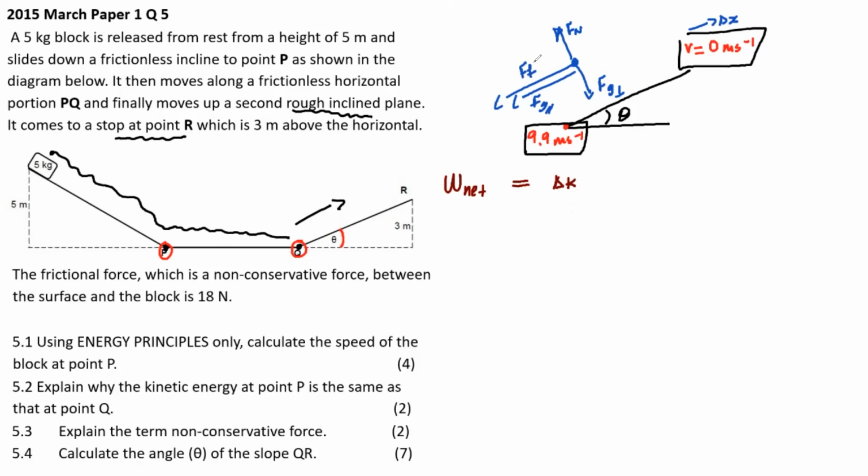It's because the work is done by friction. The work is done by gravity parallel only. And so the work done by friction plus the work done by gravity parallel is equal to delta K, which is the change in kinetic energy.